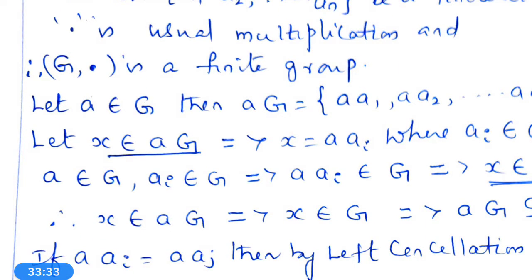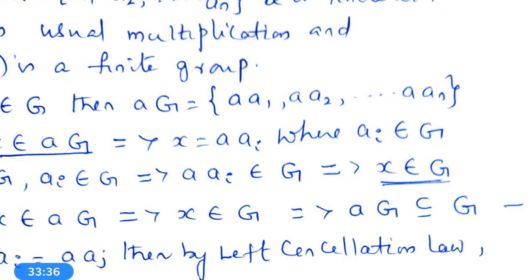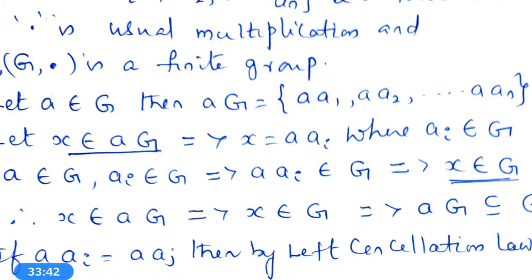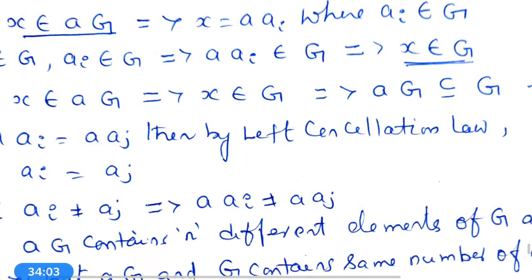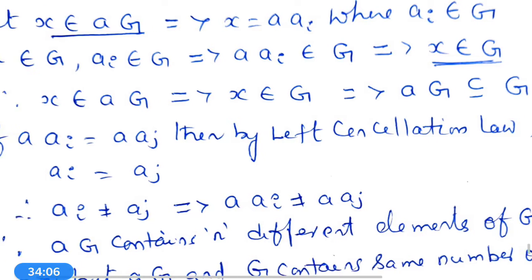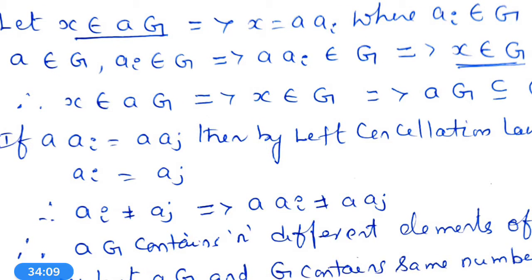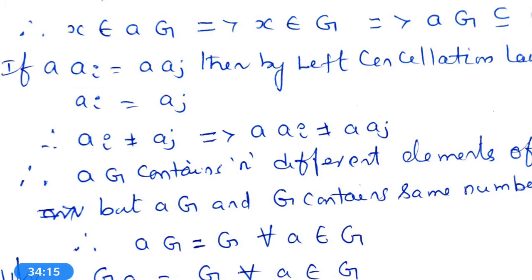Let A belong to G, then AG is equal to the set of AA1, AA2, AA3, etc., AAn. Let X belong to AG, which implies X is equal to AAi, where Ai belongs to G. A belongs to G, Ai belongs to G implies AAi also belongs to G. This implies X belongs to G. Therefore, AG is a subset of G. If AAi is equal to AAj, then Ai is equal to Aj. If Ai is not equal to Aj, then AAi is not equal to AAj.